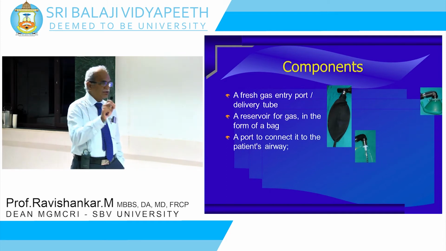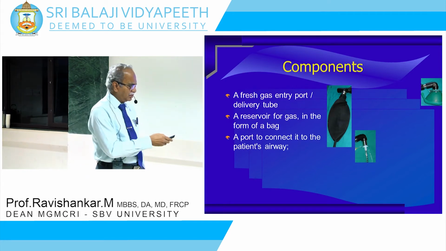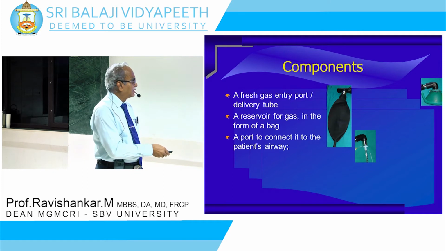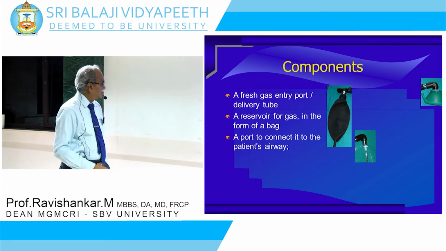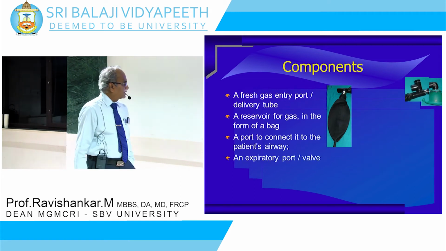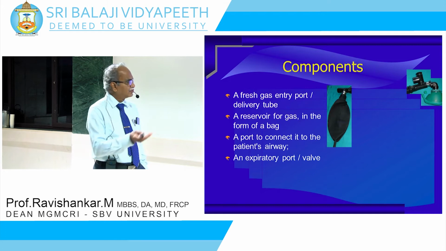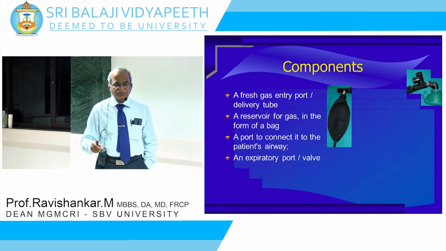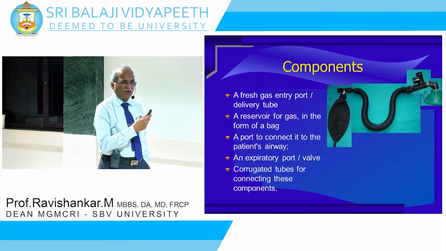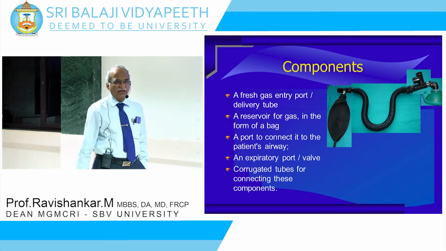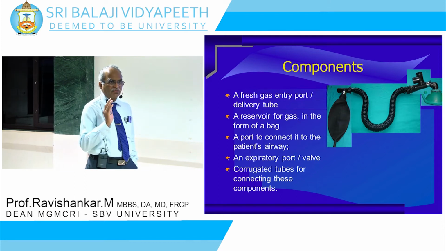Then there should be a port connected to the patient's airway. So you should be able to connect it to the endotracheal tube or to the mask or anything. That should be the port, and it can be connected to the endotracheal tube or to the mask, which can be applied onto the patient. Then there should be an expiratory port or a valve, because whatever the patient breathes out has to go into the atmosphere. So you must have a valve which allows it to go into the atmosphere. Then you have an interconnecting corrugated tube, so that you have capacity and flexibility of using it anywhere you want. So that is how breathing system components are assembled together to form a breathing system.